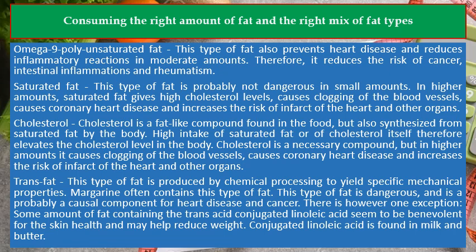Trans fat. This type of fat is produced by chemical processing to yield specific mechanical properties. Margarine often contains this type of fat. This type of fat is dangerous, and is probably a causal component for heart disease and cancer. There is however one exception. Some amount of fat containing the trans acid conjugated linoleic acid seems to be benevolent for skin health and may help reduce weight. Conjugated linoleic acid is found in milk and butter.